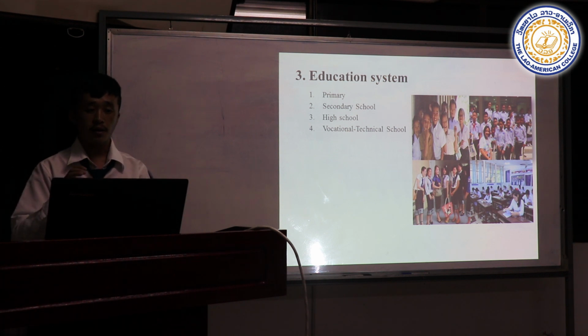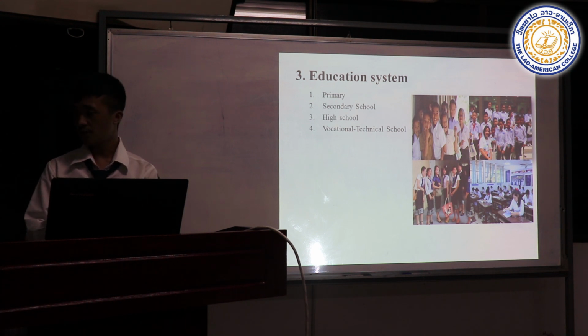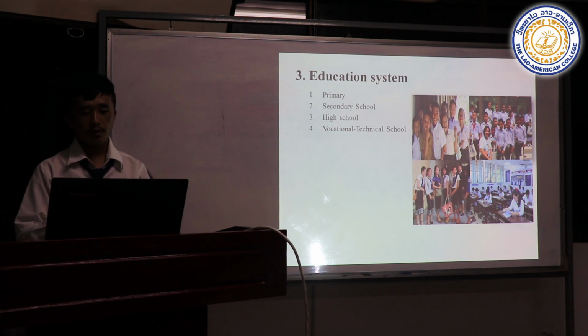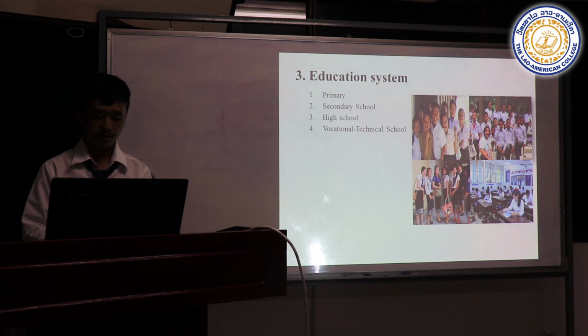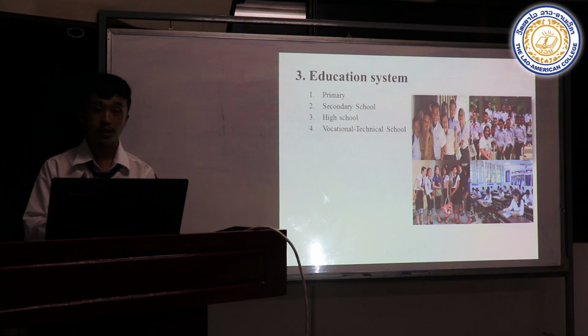Let me explain vocational technical school. You have to study 5 years or 4 years, depending on the level you study, for example bachelor degrees and master degrees.